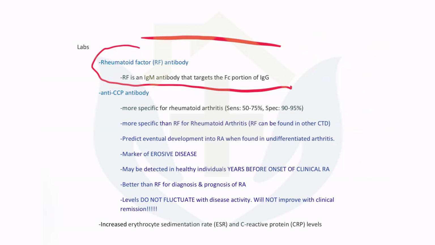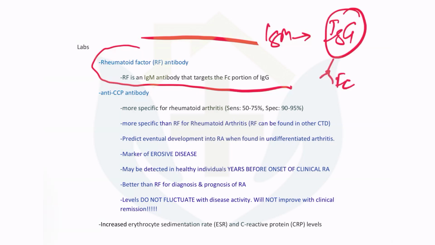So it is an IgM antibody against the Fc portion of IgG. It is an antibody which is targeted against a subset of immunoglobulin G. So this is a missile against a missile. It is not against a particular organ. That is why the inflammation is so profound in rheumatoid arthritis, because there is already an IgG formed, and this IgM is against that antibody.